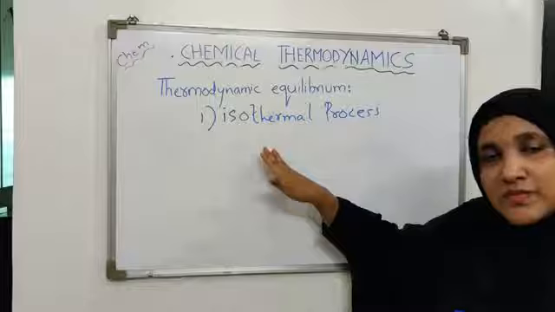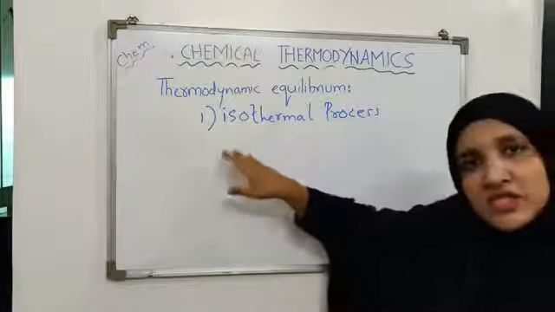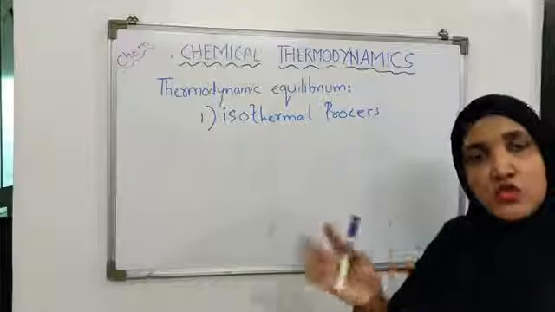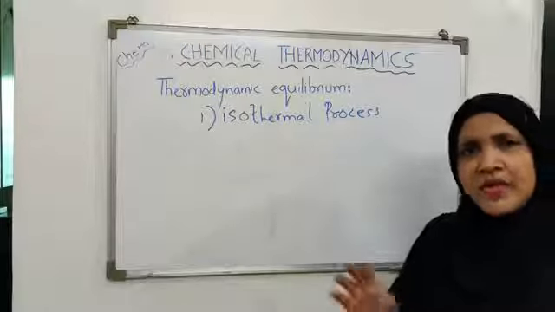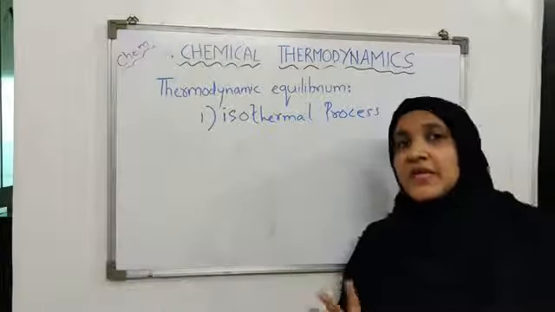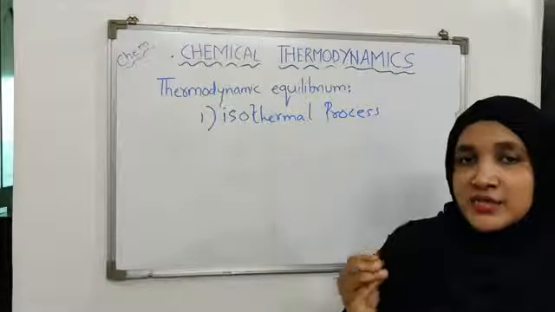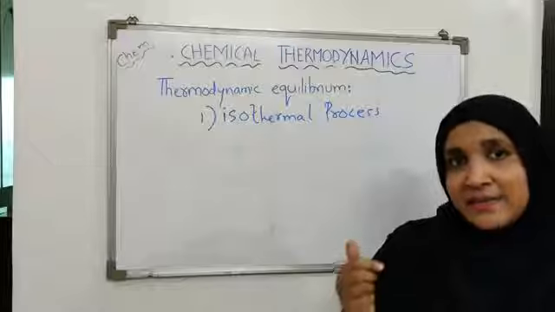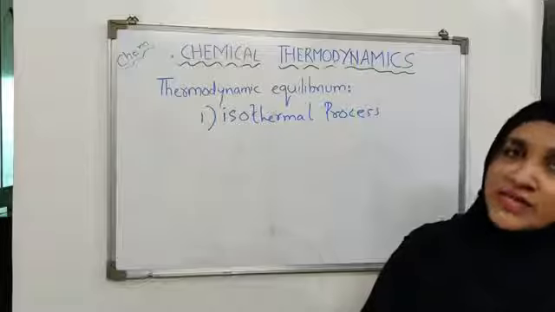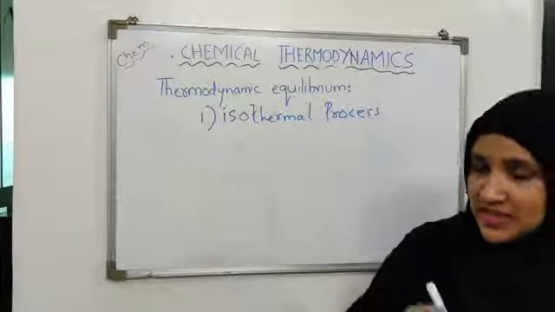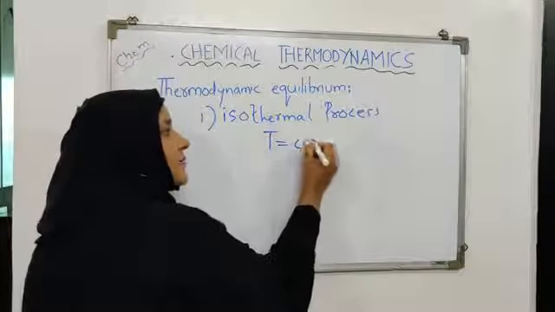So a process which is carried out in such a way that the temperature of the system remains constant throughout the change or throughout the transformation is known as isothermal process, okay. You can use different words, but the meaning should not change, okay. So a transformation or process in which the temperature of the system remains constant throughout the transformation is known as isothermal process. It means I am saying what? That T is constant.